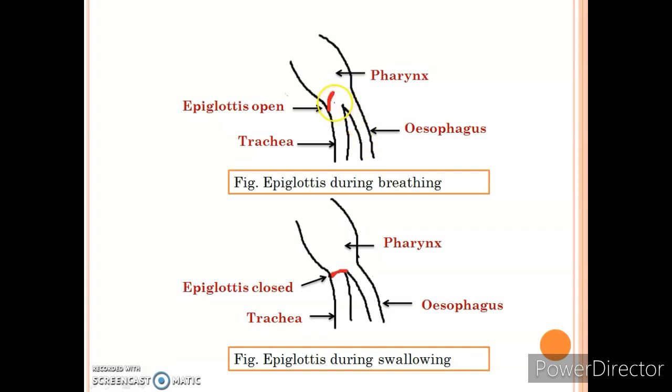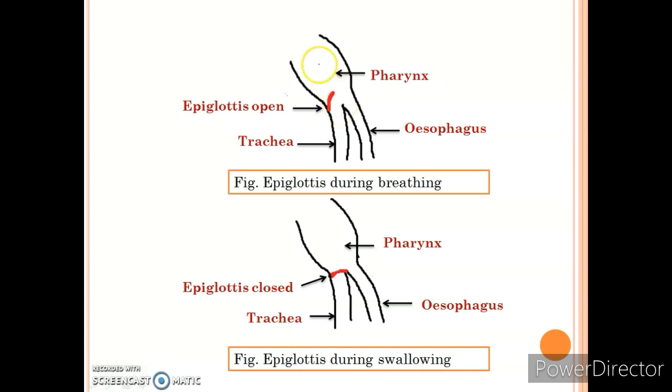So between the pharynx and trachea there is the glottis, and above the glottis, the epiglottis is present. This red colour structure is the epiglottis, which helps in the covering and opening of the trachea.